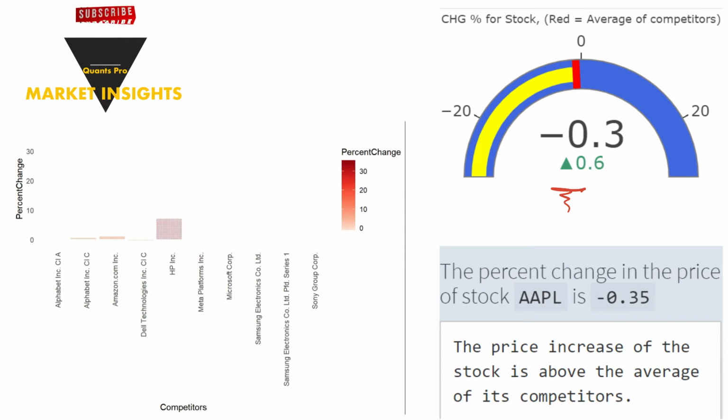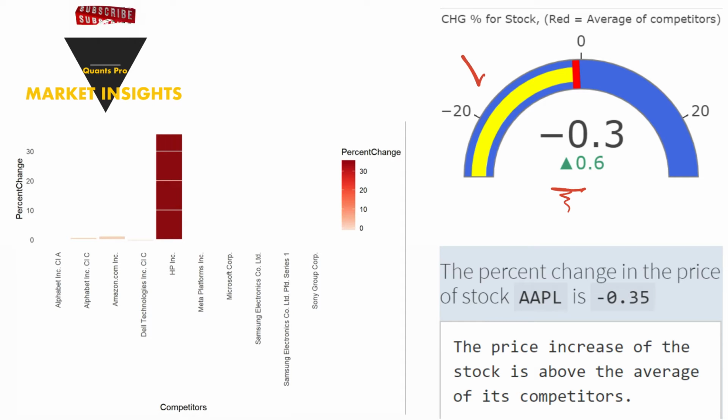First, let's talk about the price change compared to competitors. The percentage change in the share price is extremely important when considering the competitors. Considering the structure of the market in which the stock is located, the price performance of competing companies is very important. In the gauge chart, the price change of the stock on the last trading day is compared with its competitors in the graph showing the price performance for the stock.